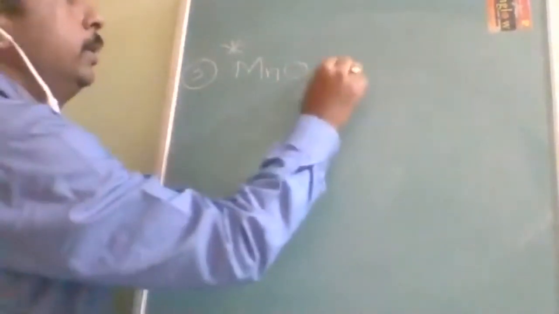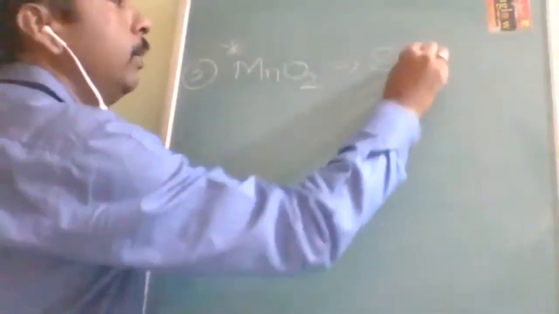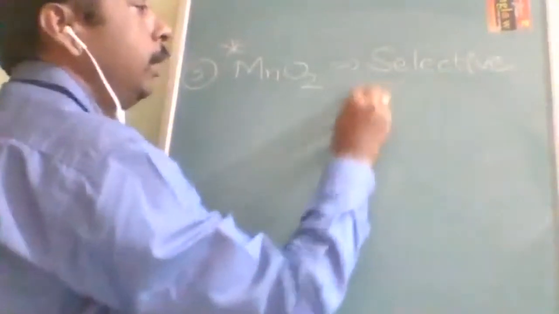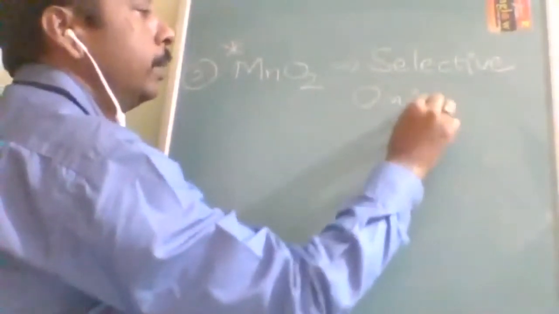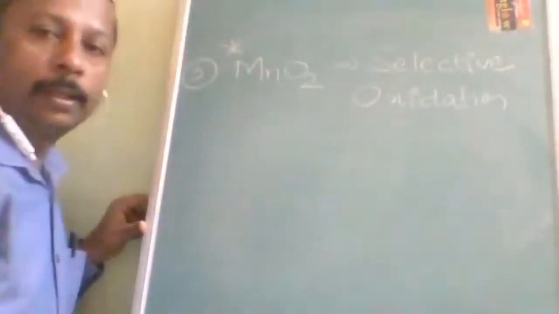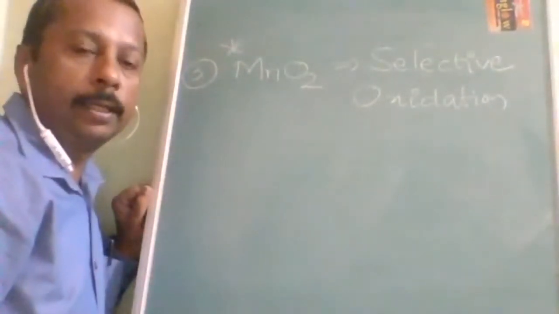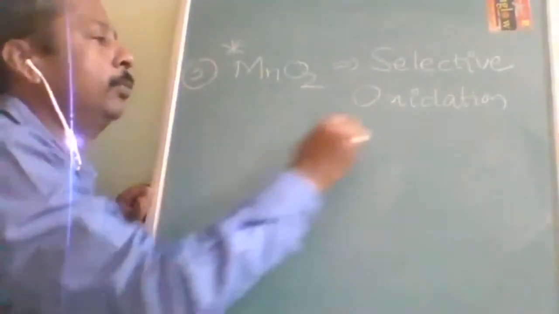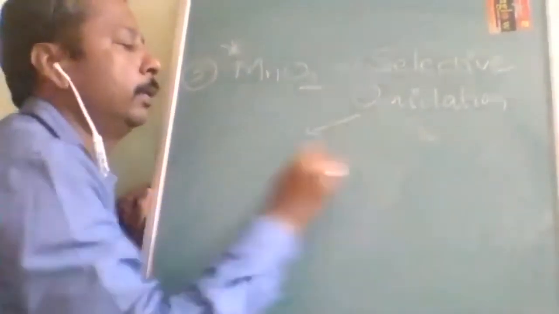MnO2 is an oxidizing agent, but a selective oxidizing agent. The speciality lies in selective oxidation. It oxidizes only certain alcohols.